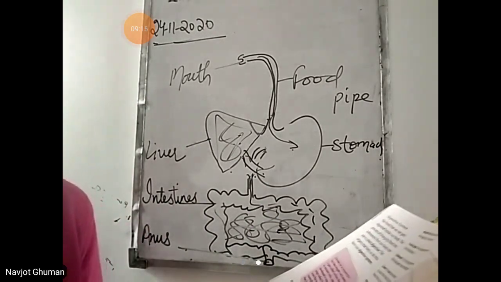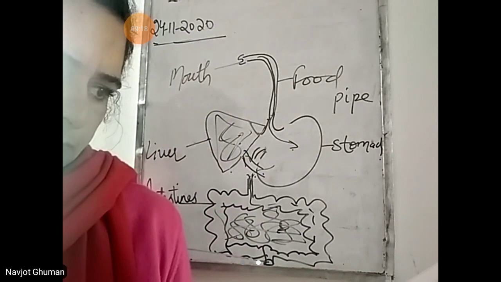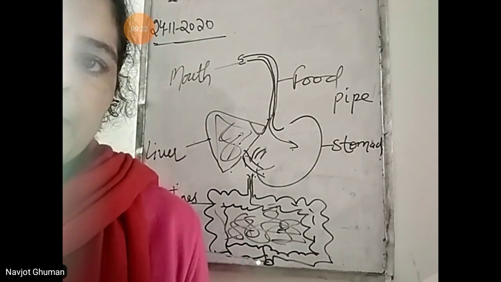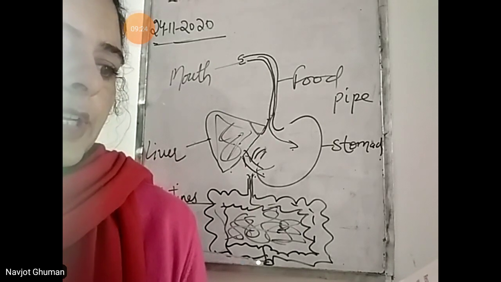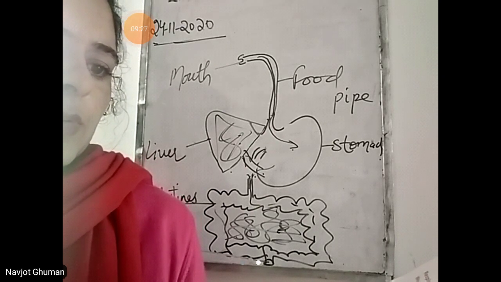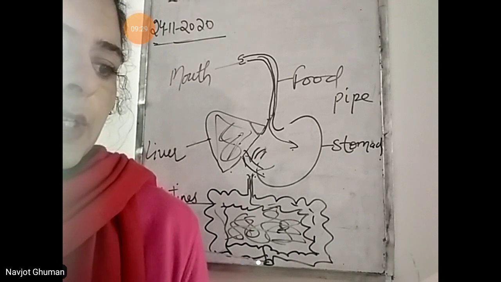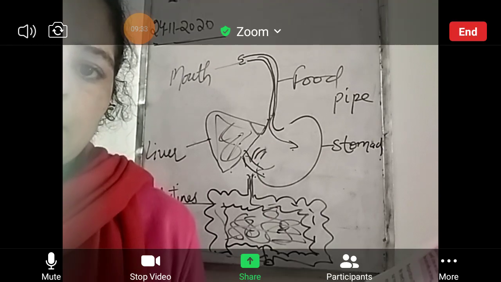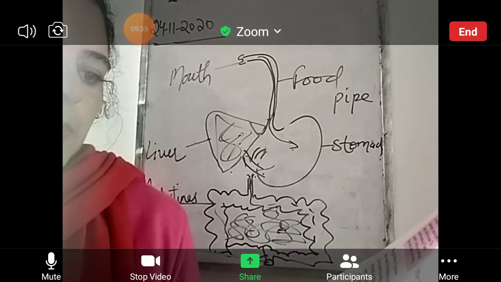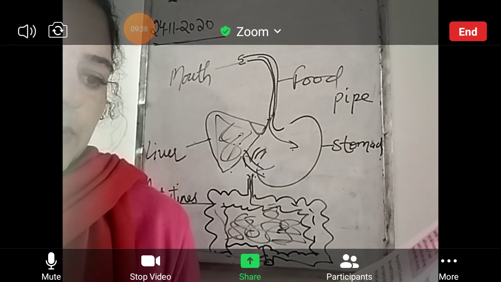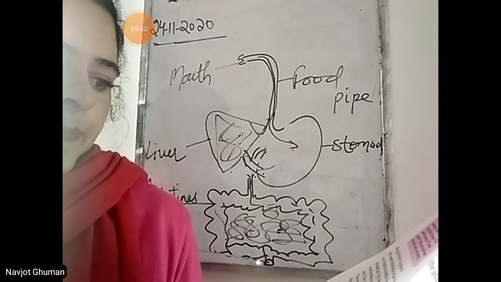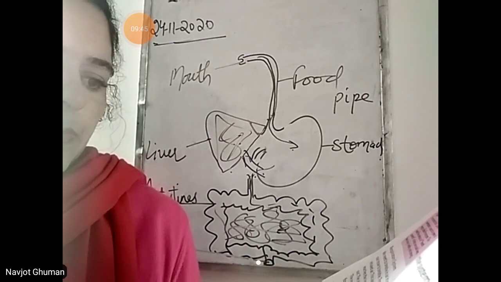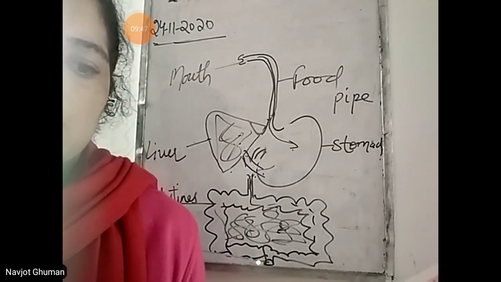Next is respiratory system. Come to the respiratory system on the same page only. We need to breathe in air in order to live. We use our nose to breathe. The air we breathe in is called inhaled air. The air goes down the windpipe and reaches the lungs, after which the air is breathed out. The air we breathe out is called exhaled air. The nose, the windpipe, and the lungs together form a respiratory system.